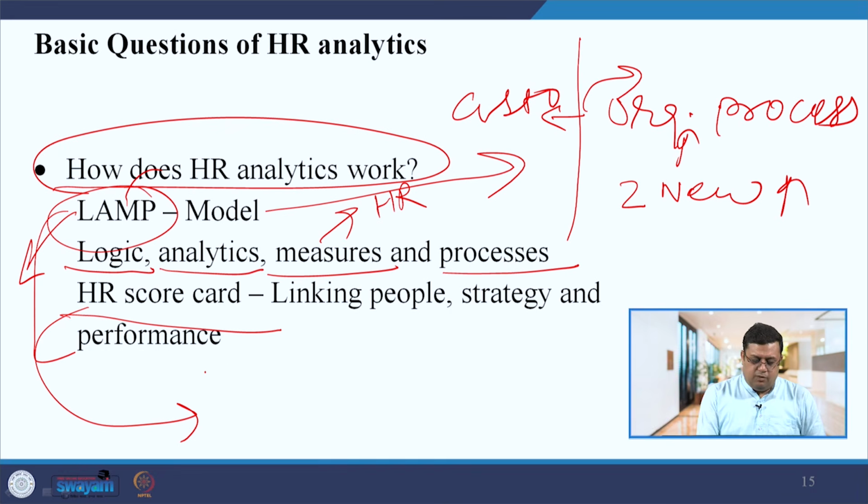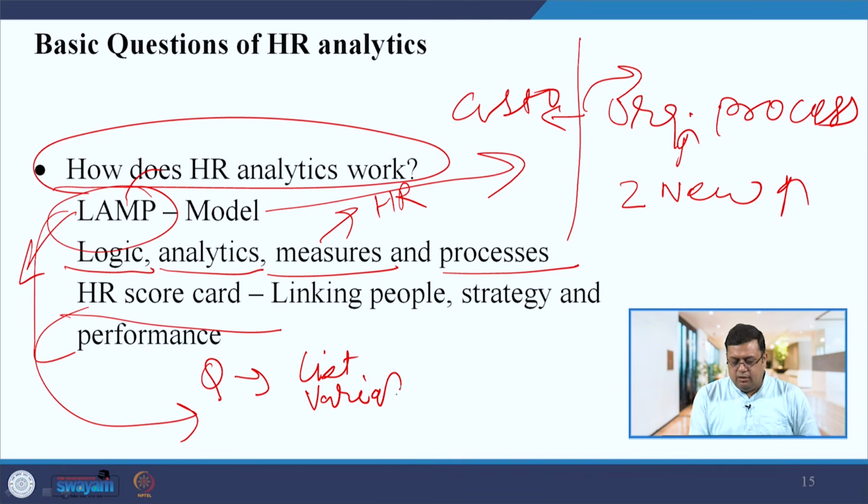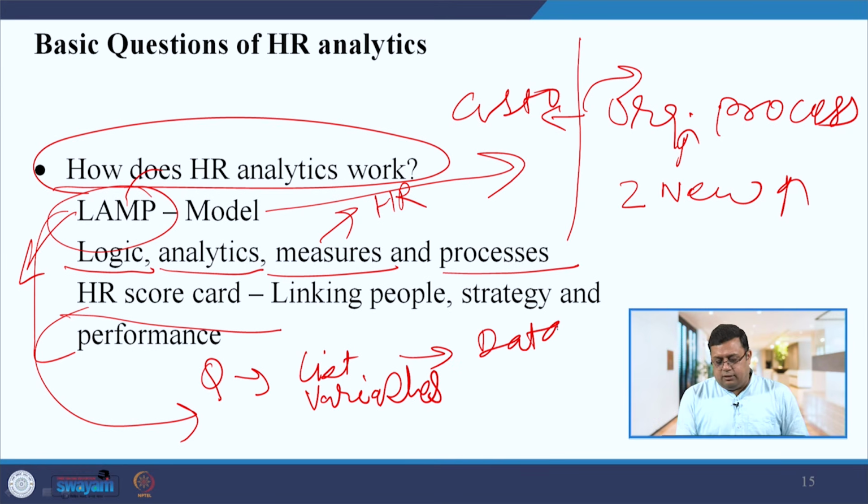Being an HR manager, make a list of all the questions you have. After that, make a list of variables about which you need to collect data, and then think about the data analysis after collecting the data. In these four steps you can use HR analytics.